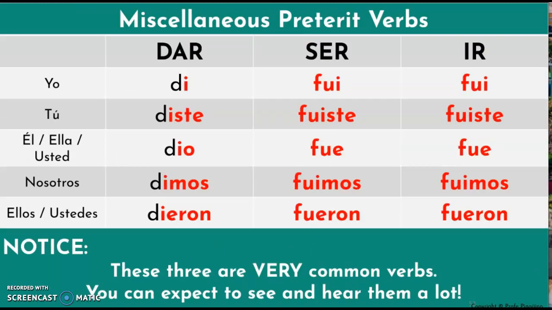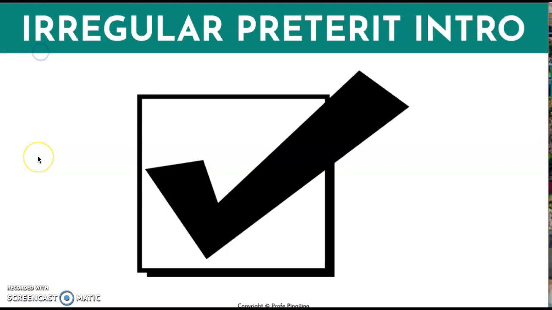Okay, guys, so these are the conjugations for the miscellaneous verbs in the preterite tense form: dar, ser, and ir. Okay, so this will conclude our irregular preterite tense introduction. Please don't forget to look at the stem changers that I will be posting in your Google Classroom. Thank you.